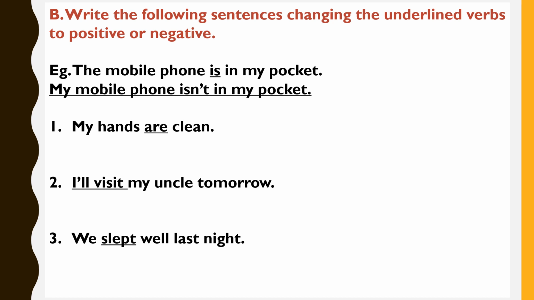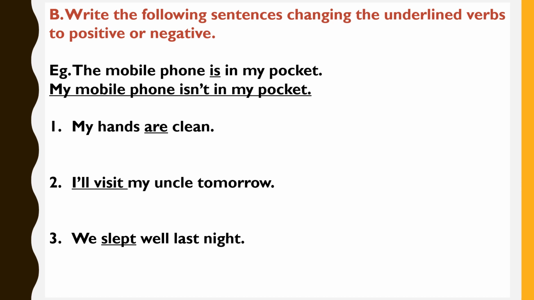The mobile phone is in my pocket. Children, in this example, the verb that is underlined is "is". In the answer, we are supposed to write the same sentence, but the verb has to undergo a change. The positive form of this verb will change into its negative form, that is, isn't. Isn't means is not. Alright?